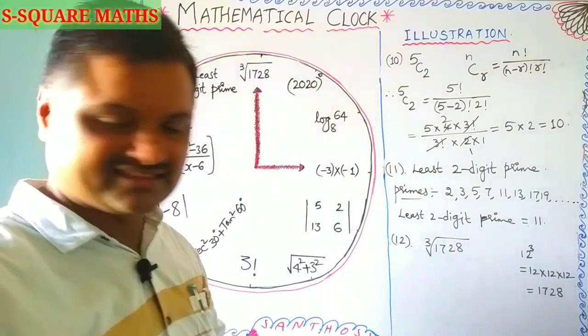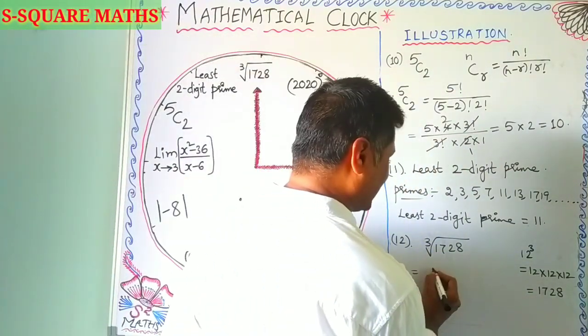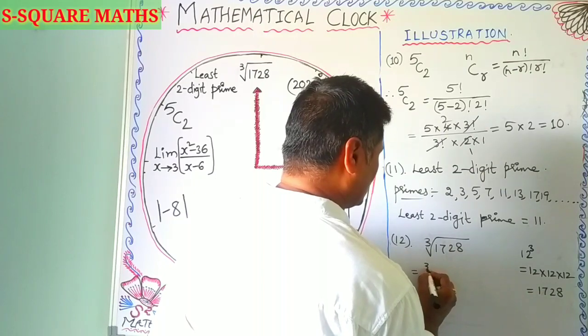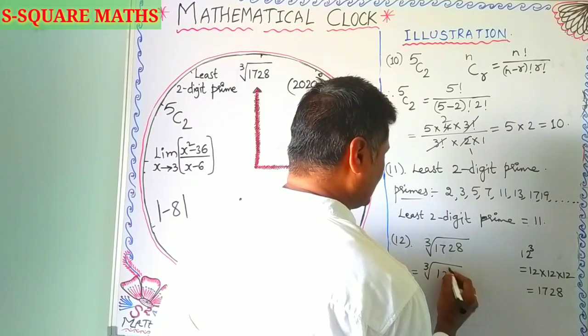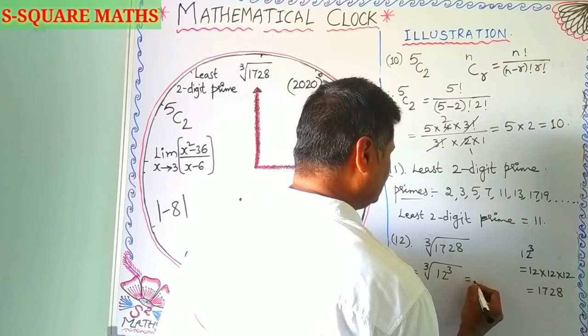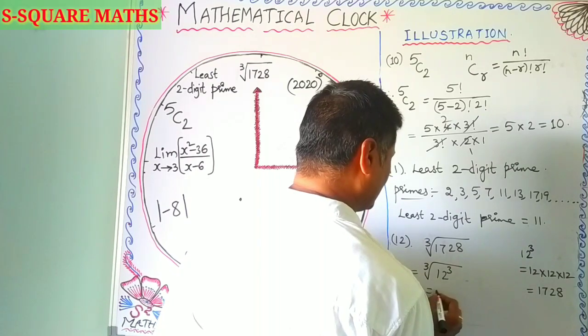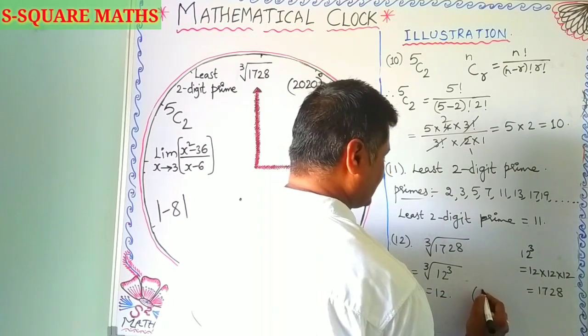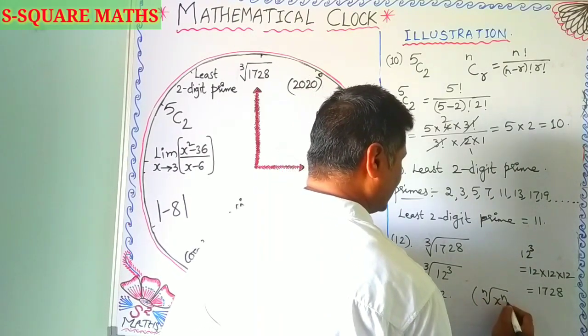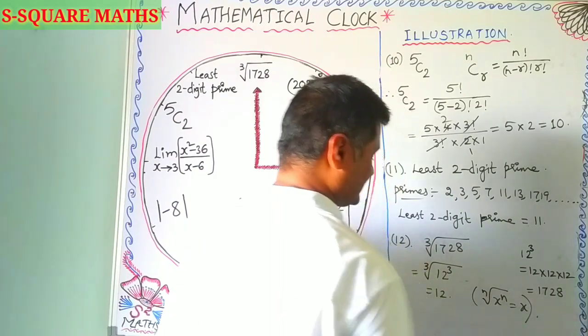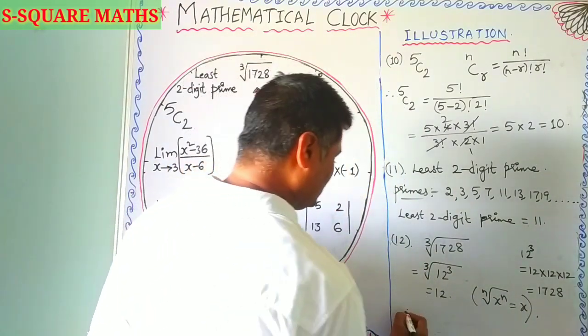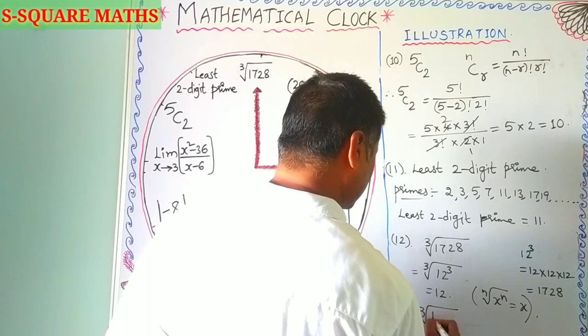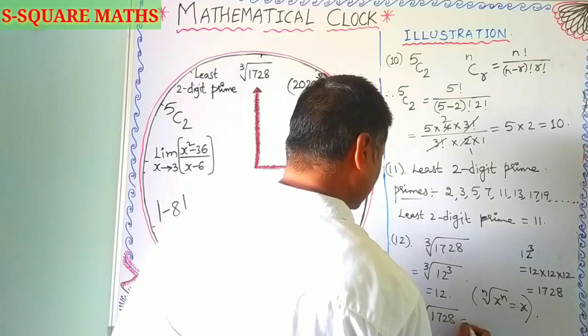So now I can replace the cube root of 1728 with 12 cube. I can write it as 12, because the nth root of x power n is equal to x always. Therefore the cube root of 1728 is nothing but 12.